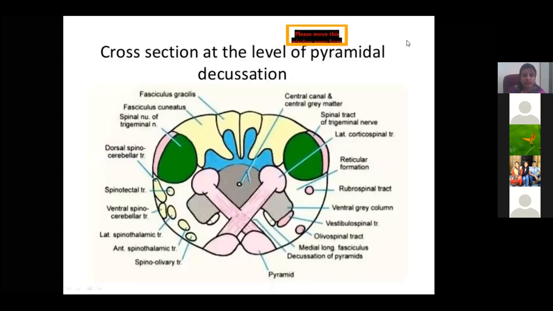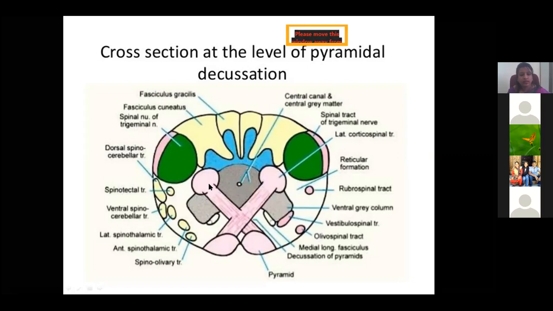Now coming to the internal features, or the cross section, of the medulla oblongata. We take it at two levels. One is the pyramid level and one is the inferior olivary nucleus level. Very important is that at this level, any section you take will have gray matter and white matter. The gray matter mainly consists of the pyramidal nucleus, then the red part of the rubrospinal tract, then you have the central gray matter present here, and what you see here is the decussation of the pyramidal fibers, or what you call the corticospinal fibers.